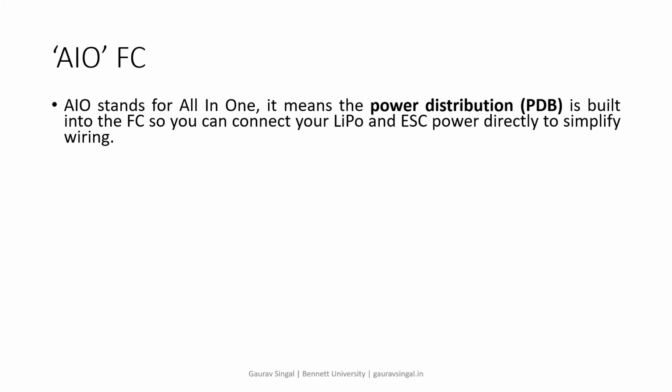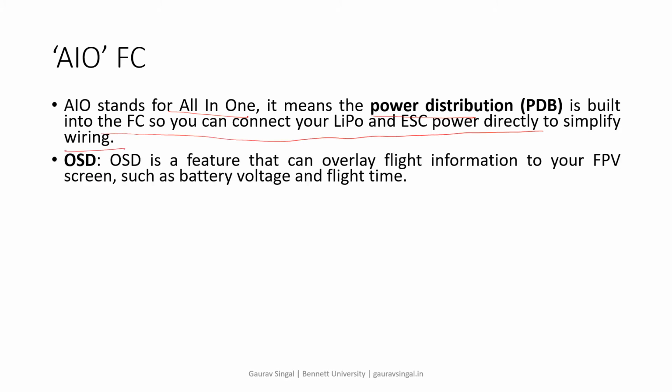So what is AIO? AIO basically means all-in-one flight controller. We want to put all the components on a single chip. We don't want to buy all the different chips and connect all the wires. Basically we want to make it clean and reduce the number of connections. All-in-one is the meaning of AIO. It means power distribution is built into the FC, so you can connect LiPo and ESC power directly to simplify the wiring.